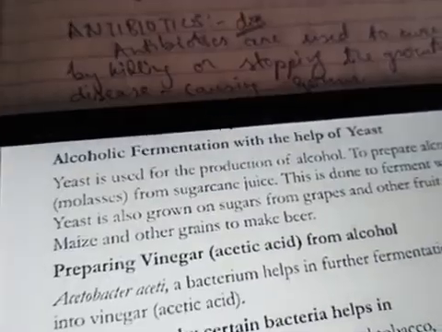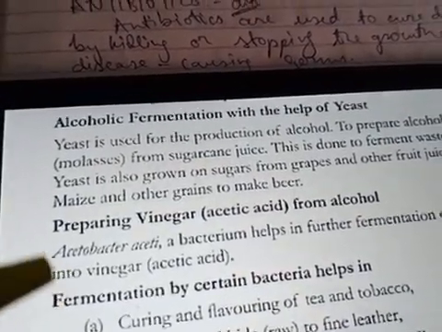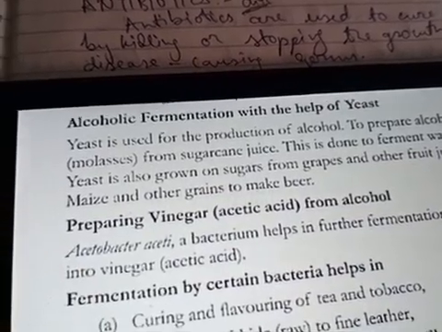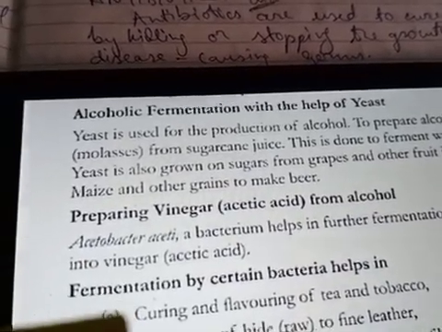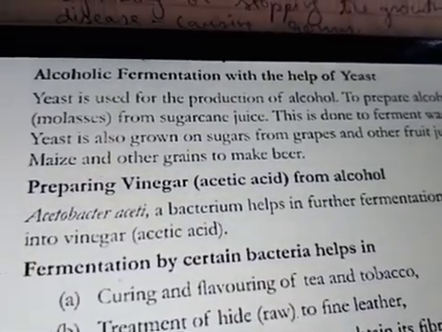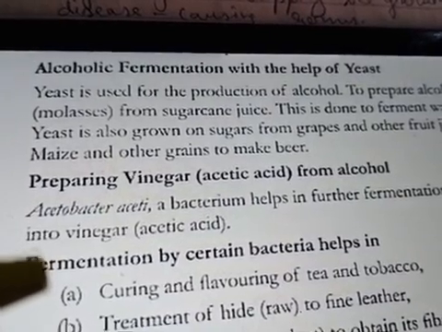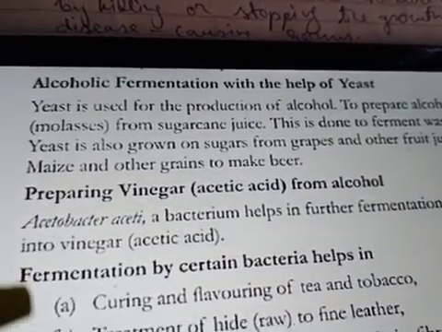And again, if we talk about vinegar, we can use it in cooking also. So again microbes are involved here, and again it is not harmful for human beings. So again it is a user friendly type of microorganism.